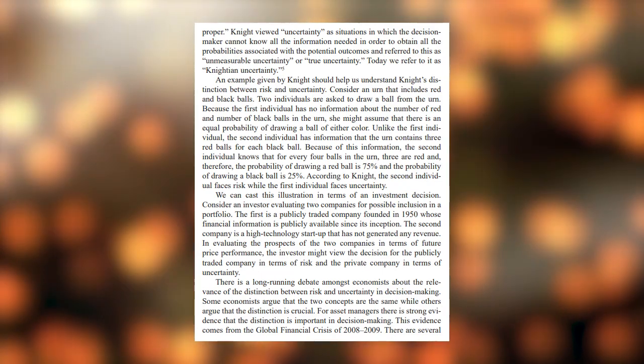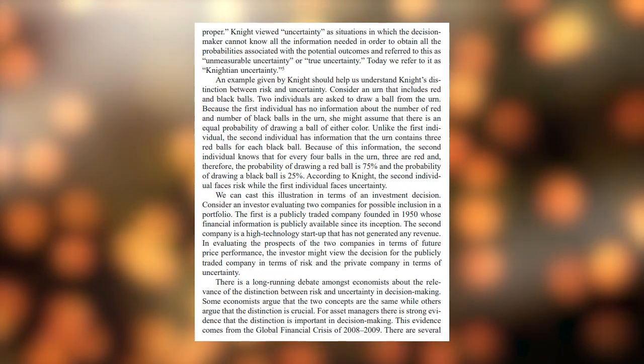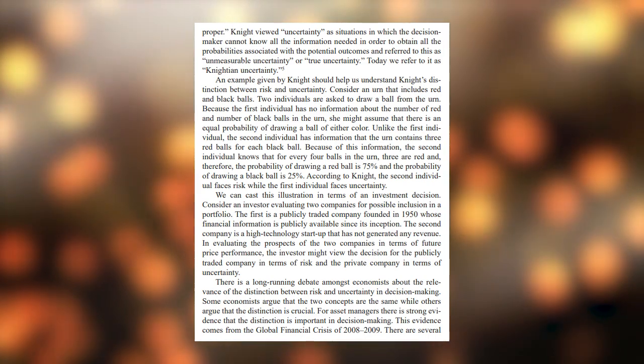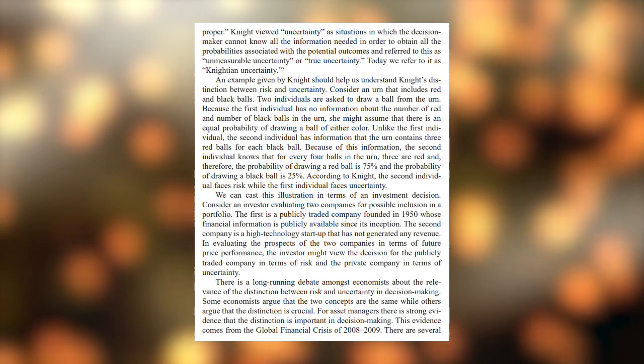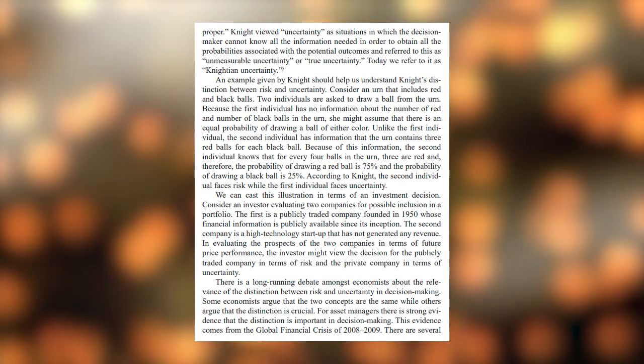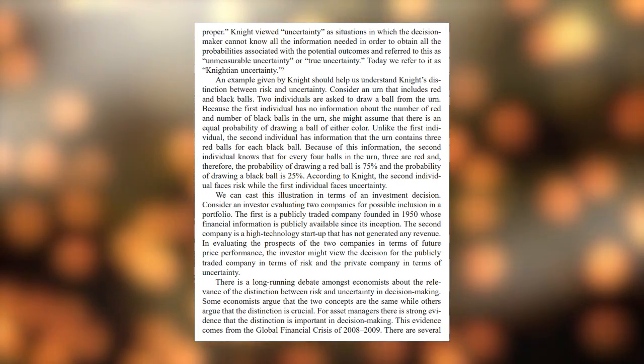probabilities associated with the potential outcomes and referred to this as unmeasurable uncertainty or true uncertainty. Today we refer to it as Knightian uncertainty. An example given by Knight should help us understand Knight's distinction between risk and uncertainty.